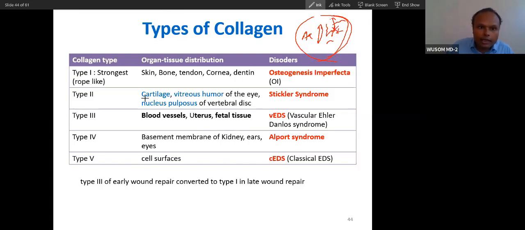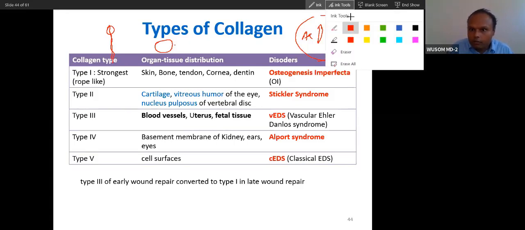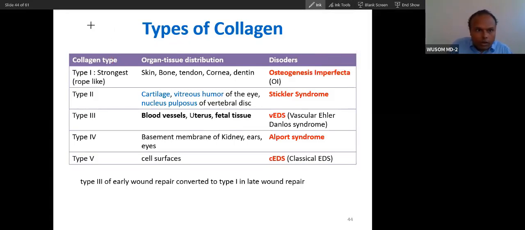And you can see cartilage. Where is cartilage present? Cartilage is present in the vertebral column. This is the vertebral column. Vertebrae has this part, and then a central part.